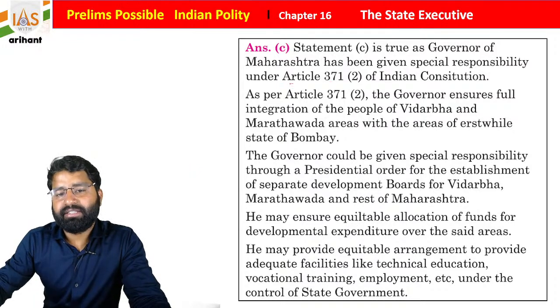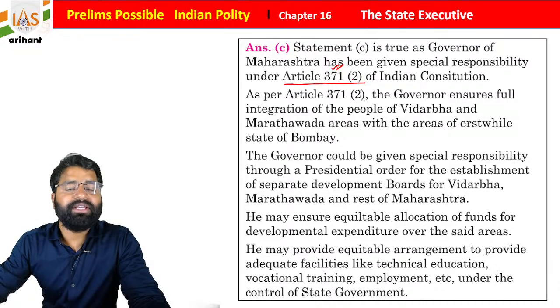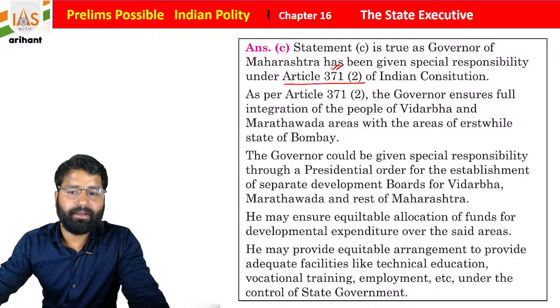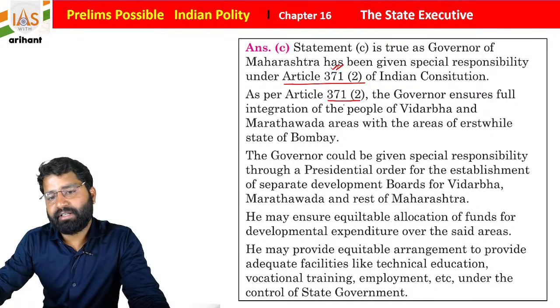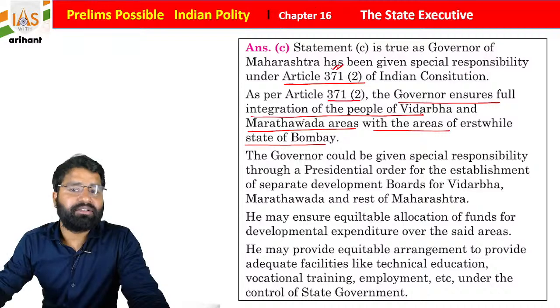Article 371 clause 2 is about the provision for the governor of Maharashtra for special responsibility. As per Article 371 clause 2, the governor ensures full integration of people of Vidarbha and Marathwada area with the area of the erstwhile state of Bombay, students.